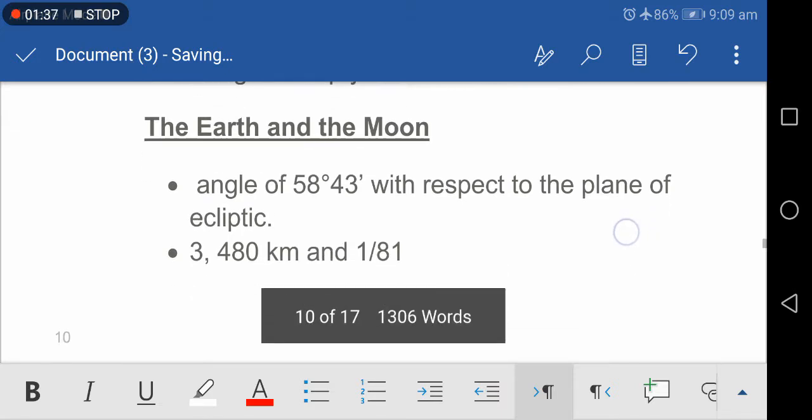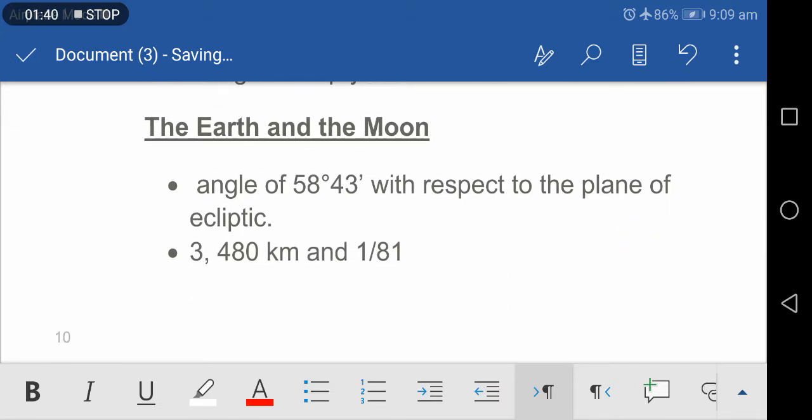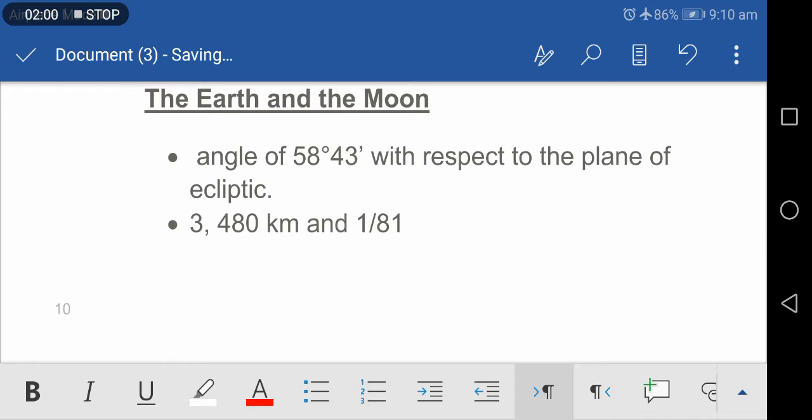The next one is the Earth and the Moon. Everyone knows the topic. The Moon revolves around the Earth and indirectly around the Sun too. Inclined at an angle of 5 degrees 8 minutes with respect to the plane of the ecliptic, the axis of the Moon is more or less parallel to the axis of the Earth. Diameter of Moon measures 3,480 kilometers and its mass is about 1/81 that of the Earth.